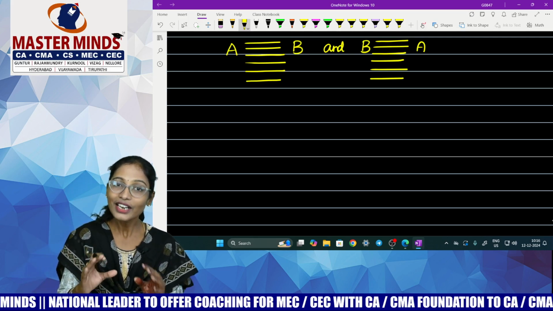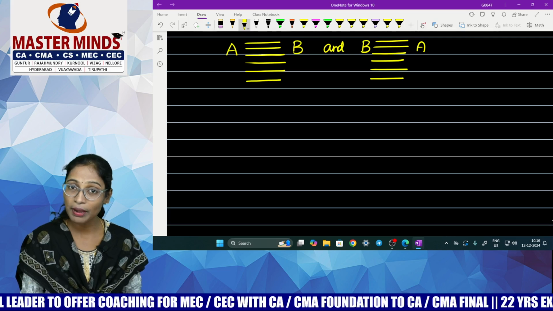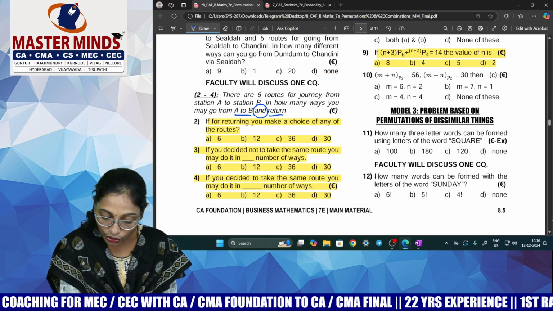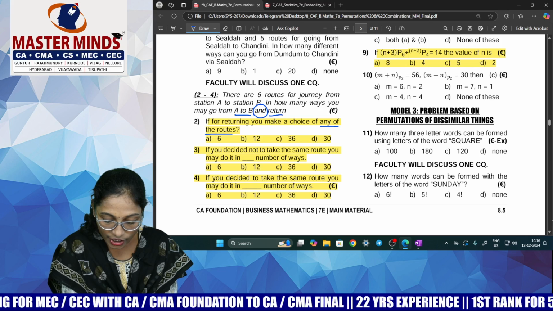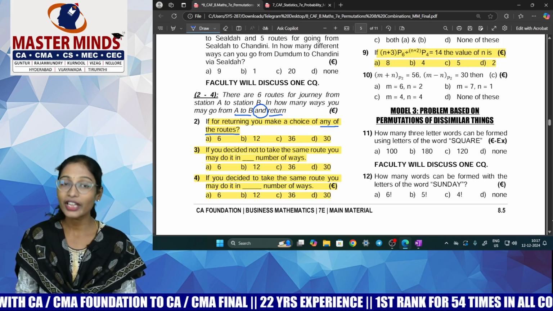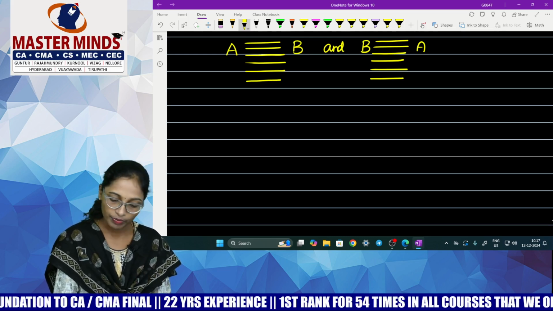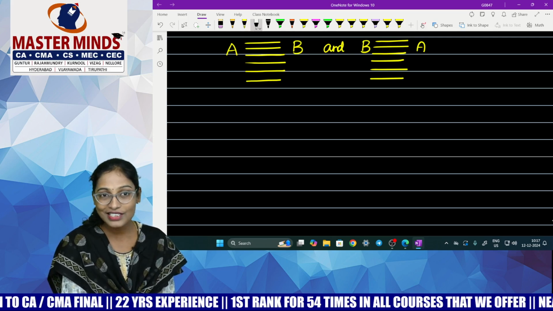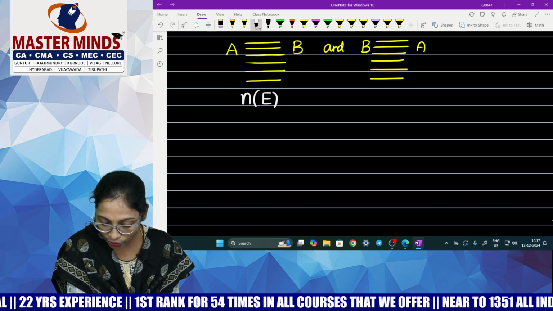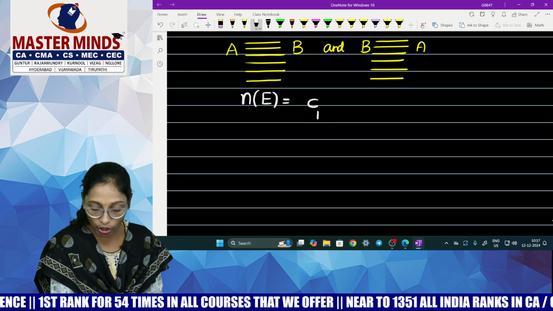But first of all, let us try to understand the meaning of the question. You have to go from A to B and then you have to get back from B to A. In how many ways you can do that? If for returning, you make a choice of any of the routes, you can choose any route when you return. I don't have a problem in choosing a returning route. When going, how many routes are there? 6 routes. Out of these 6 routes, how many routes can he travel through? Only 1 route. Selecting 1 route out of how many?